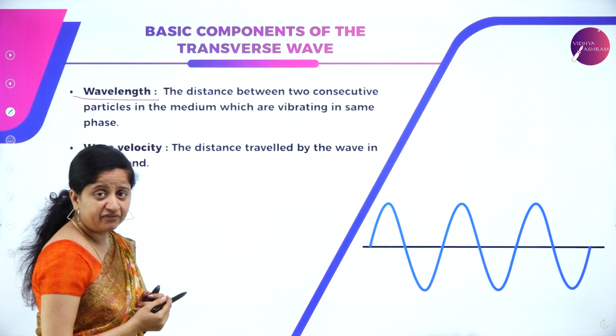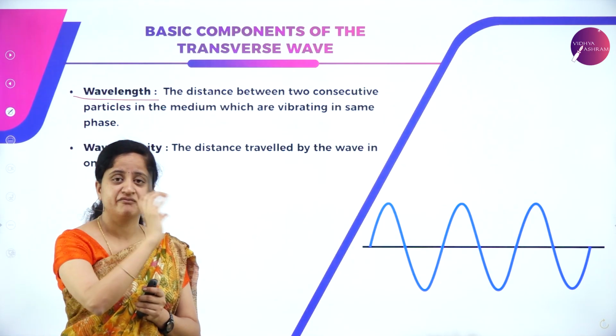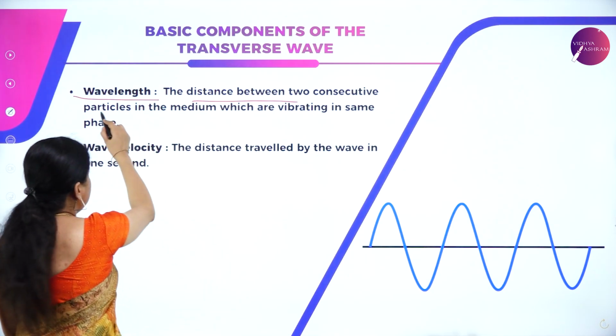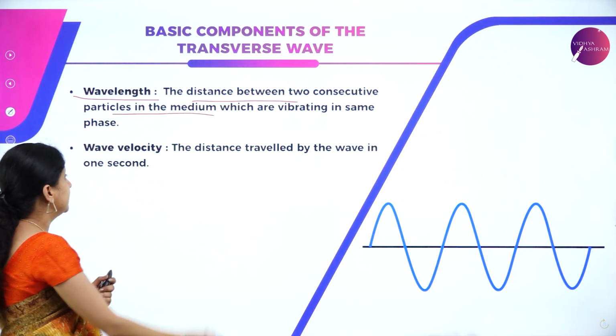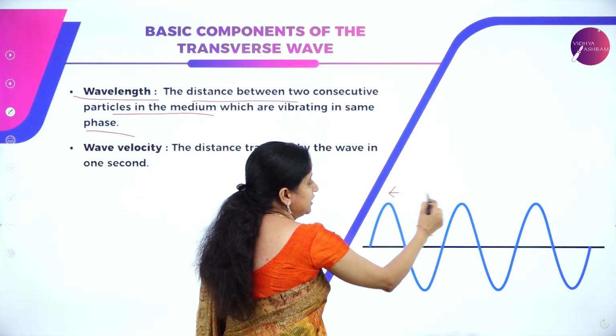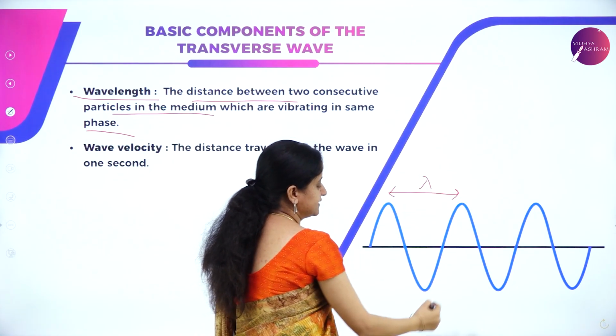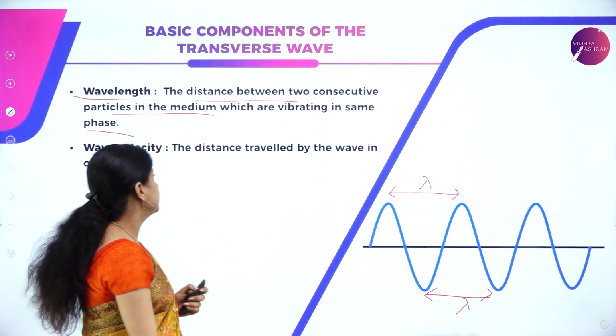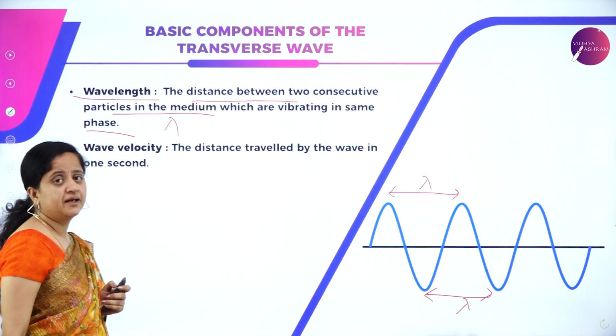So our next important term is wavelength. What is the meaning of wavelength? The name clearly says wavelength, which means the distance between two consecutive particles in the medium which are vibrating in the same phase, or we can also define it as the distance between two consecutive crests or the distance between two consecutive troughs, and it is denoted by the term lambda.